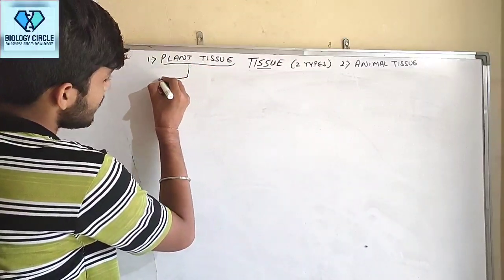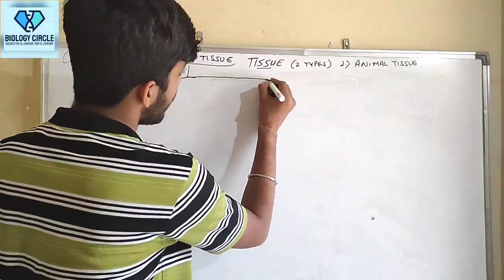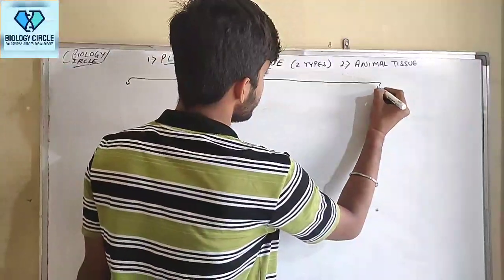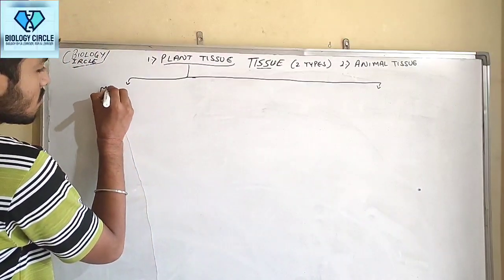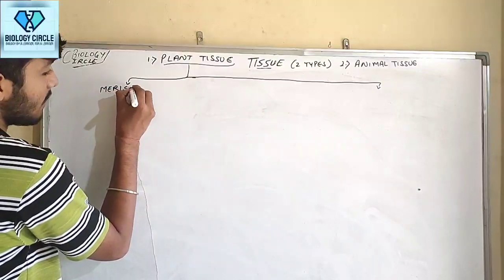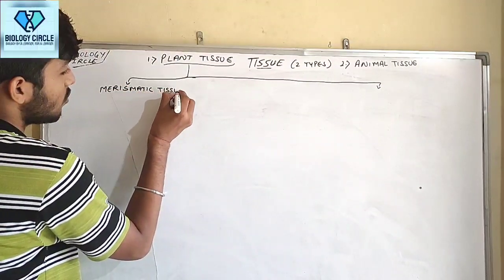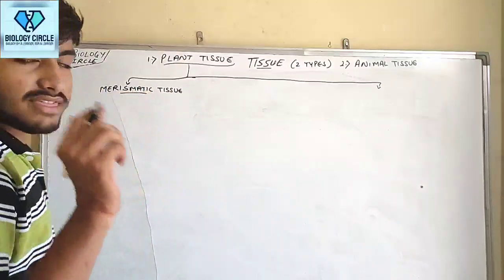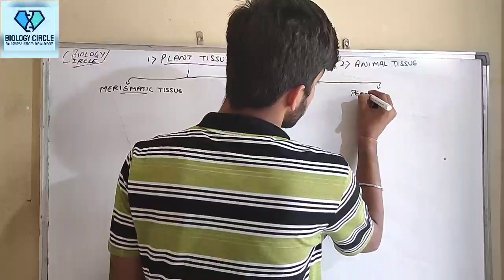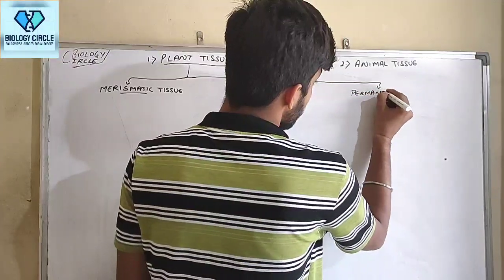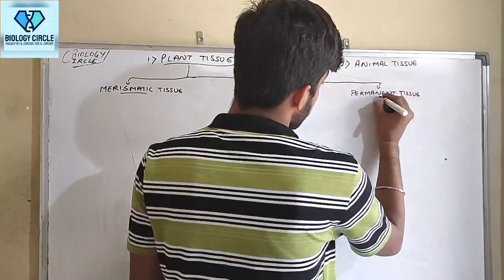Plant tissues are mainly of two types. First is meristematic tissue, and second is permanent tissue.